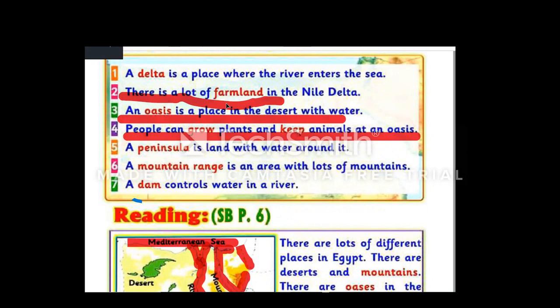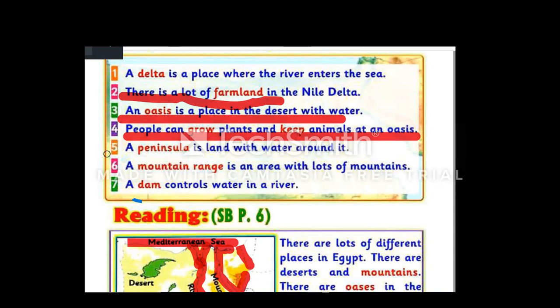Let's go back to the peninsula definition. A peninsula is land with water around most of it. Now repeat. A peninsula is land with water around most of it. Can you give me an example for a peninsula? Yeah, Sinai Peninsula.